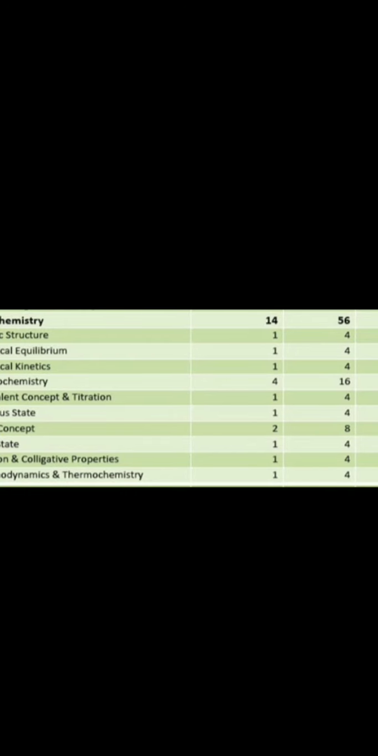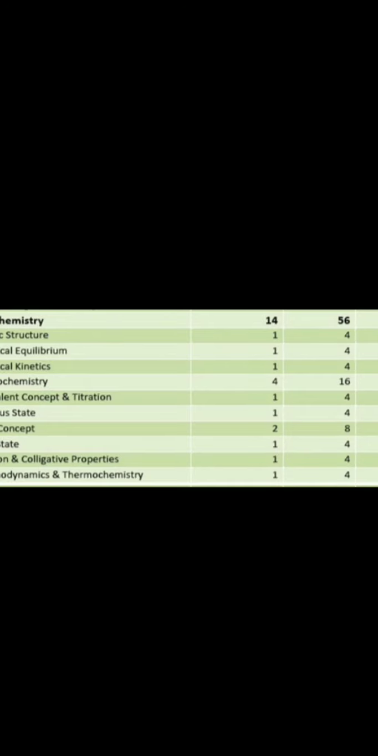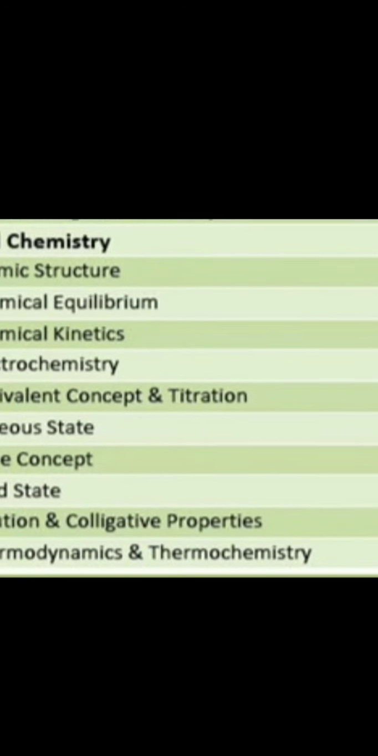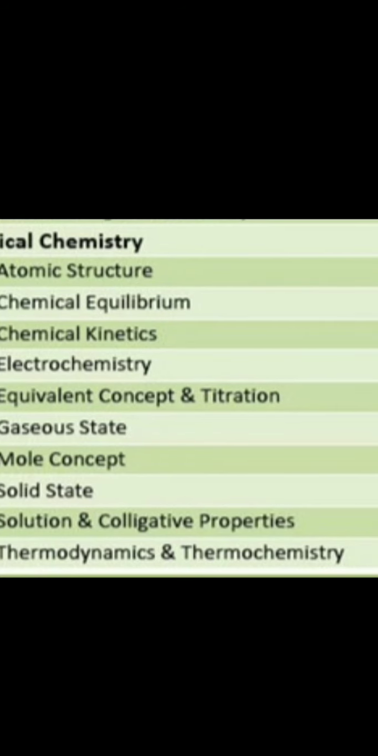So this is physical chemistry, which is one more very important section for your JEE Mains, NEET and your regular exams. Physical chemistry seems very difficult just because of the numerical problems, but it is very easy if you understand, and you can score really good in your exams, more than 140 just in chemistry. In physical chemistry, these are the important topics: atomic structure, chemical equilibrium, chemical kinetics, electrochemistry, equivalent concept and titration, gaseous state, mole concept, solid state, solutions and colligative properties, thermodynamics and thermochemistry.